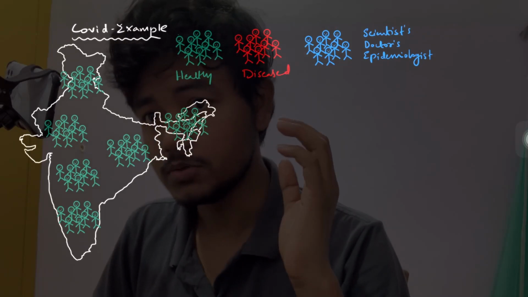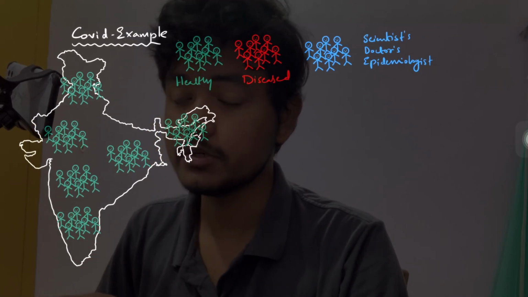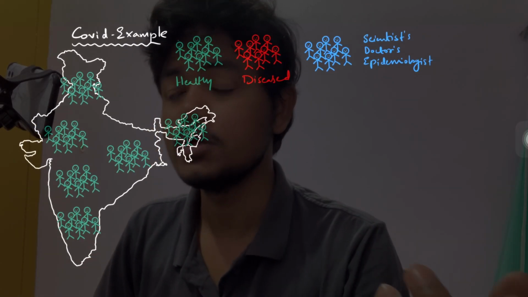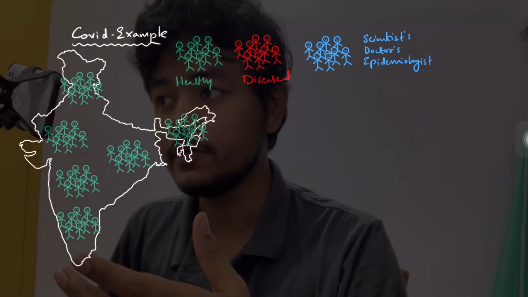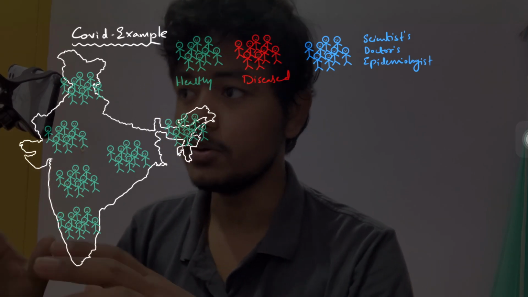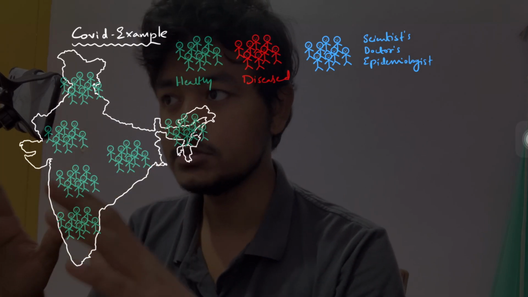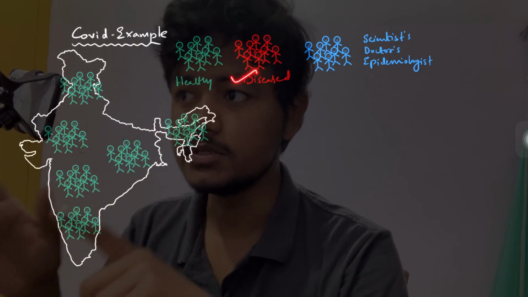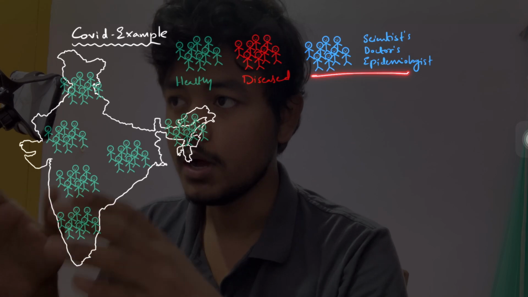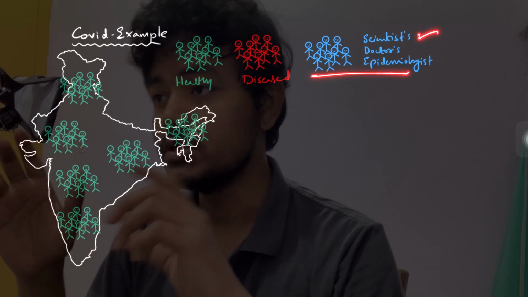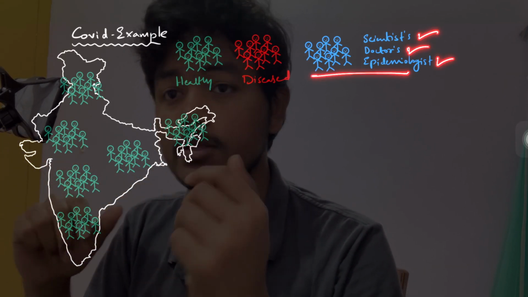Hello everyone. So in today's video lecture, we will be trying to understand the definition of epidemiology. Now, to understand this definition, let's take this scenario where this is our country and these are the green population, the healthy ones, the red are the disease and the blue population are nothing but the big brains, the scientists, the doctors and the epidemiologists.